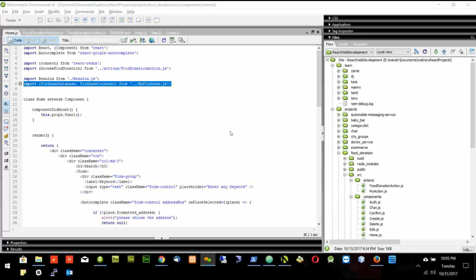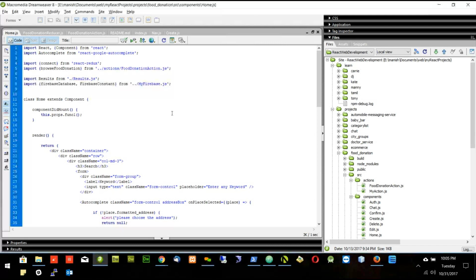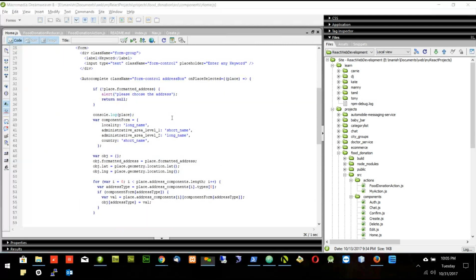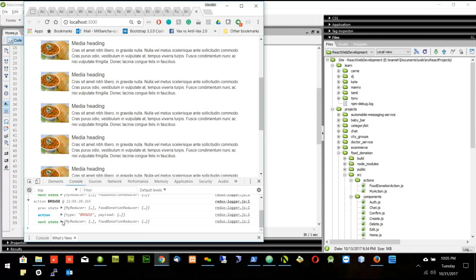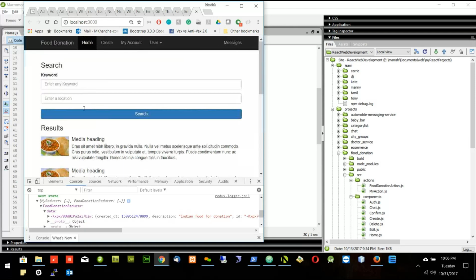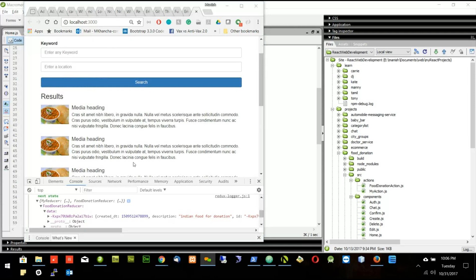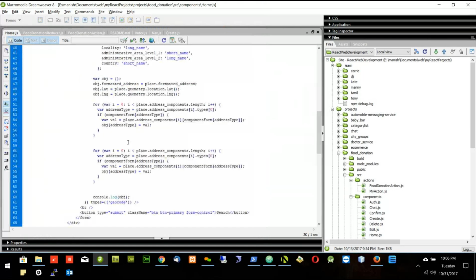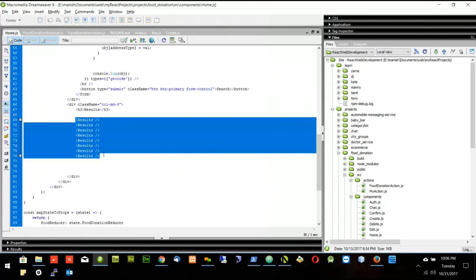Okay, thank you. So now what we'll do, let me mute it. Okay, now what we have to do, we have to show the results. So what I got, if I see in the next state, I have the food donation reducer. In the food donation reducer, I have a data. So this data, I have to show it here. So now we will concentrate on showing the data here. Instead of results, we want to show the data.